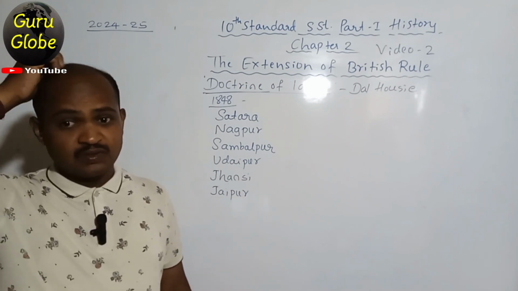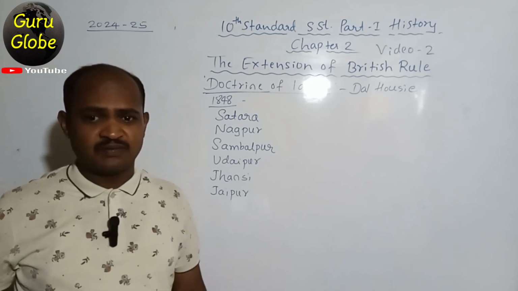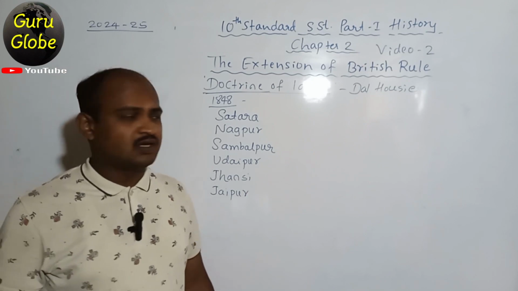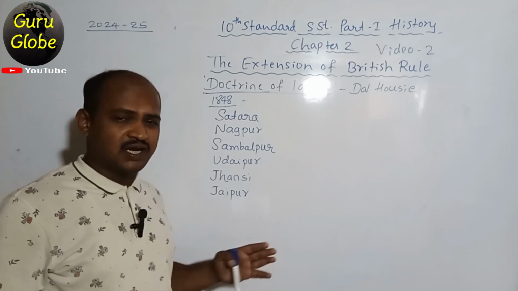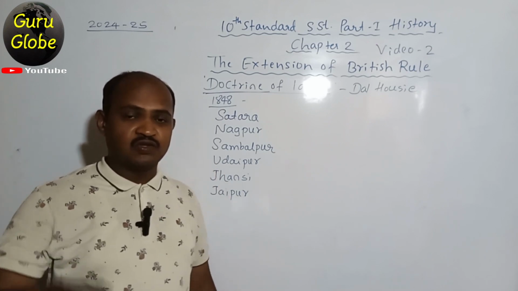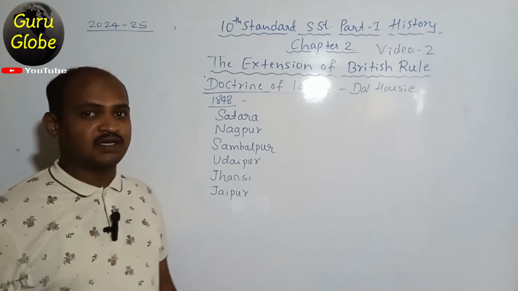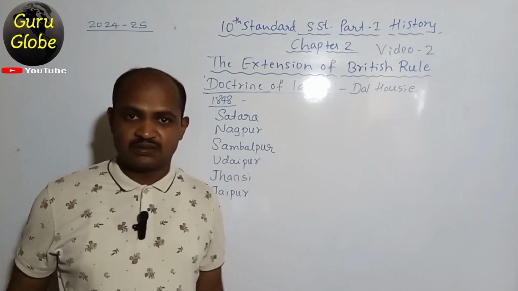With the severe implementation of this policy, several princely states got angry with the British, and it became one of the reasons for the 1857 revolt. That you will learn in the second part of the text, in the chapter on the first war of Indian independence, where you will learn details about these things.